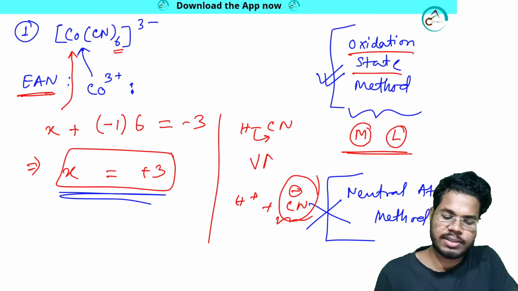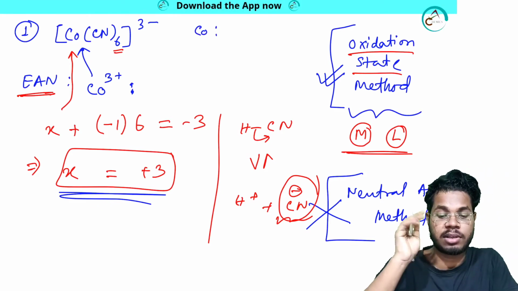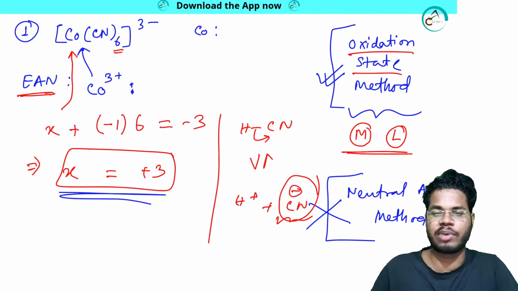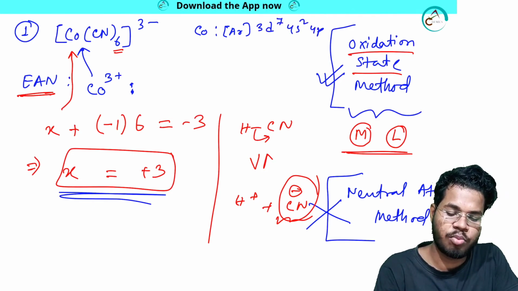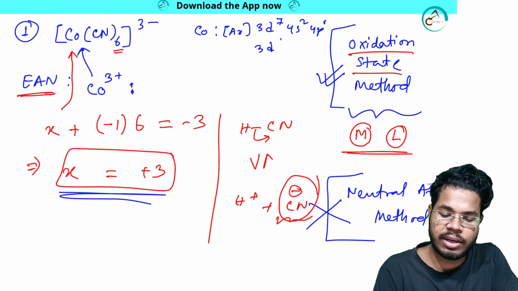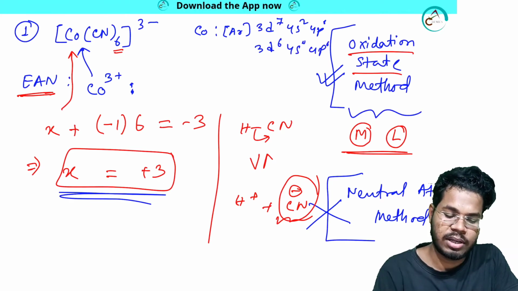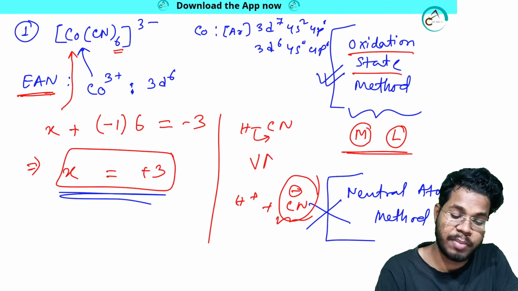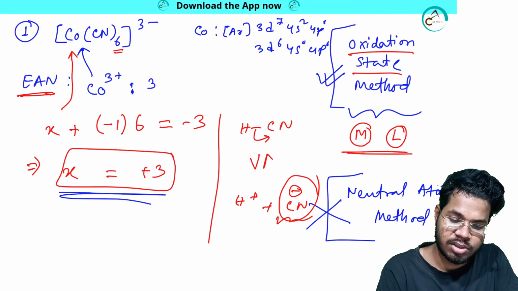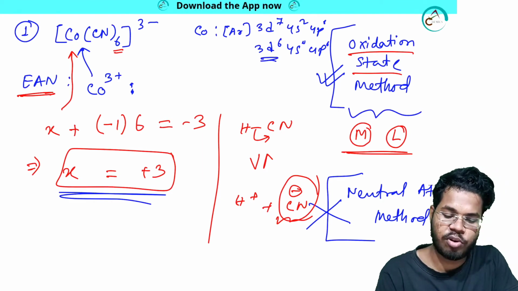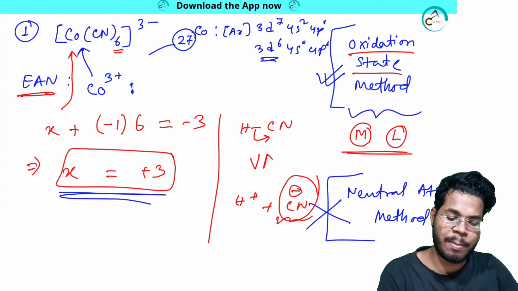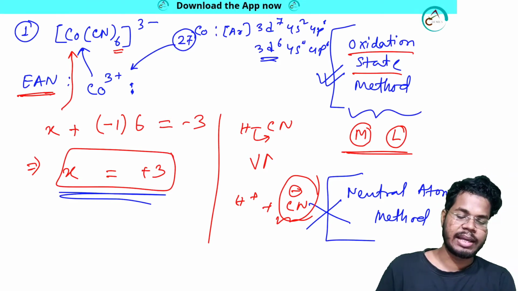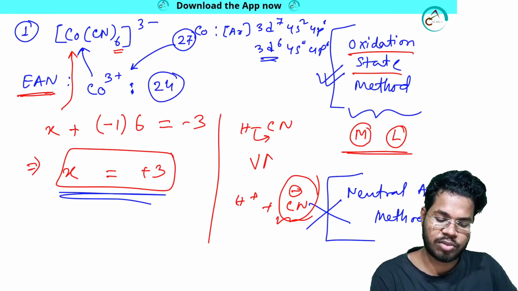So it's done. For cobalt, I know the oxidation state. I am just doing it for one system, otherwise you can do it for other systems also. So cobalt is argon, then after argon it is 3d7, 4s2, 4p0. But for cobalt 3 plus, what will it be? 3d6, 4s0, 4p0. But in the case of EAN, I have to consider all the electrons, so I cannot consider only 3d6. Cobalt has a total of 27 electrons. If I lose 3 electrons, how many electrons will be there? It will be a total of 24 electrons from cobalt, right?